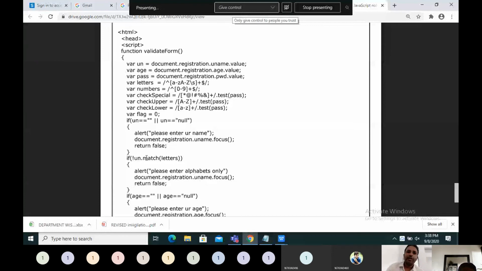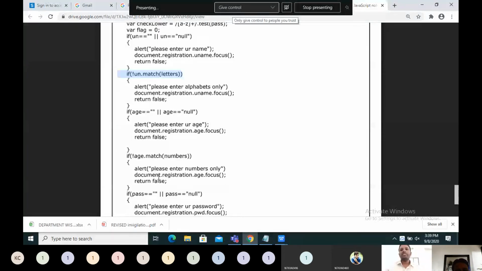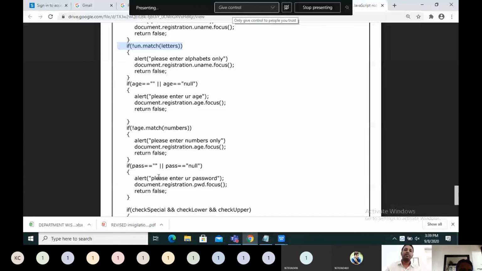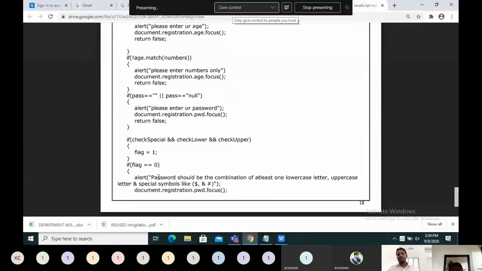Then we will use a function called match, with the regular expression. If the username matches the regular expression, it is valid; see, here there is a not. If it does not match, then it is not valid, and we show an alert to the user: please enter alphabets only. Similarly for age, there is a match for numbers. For password, there should be special characters, lowercase, and uppercase. The ampersand ampersand is nothing but the AND operation.